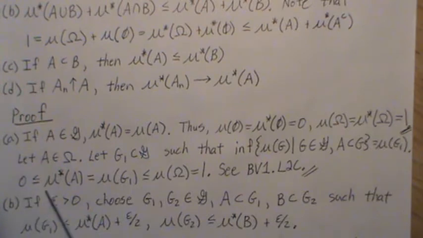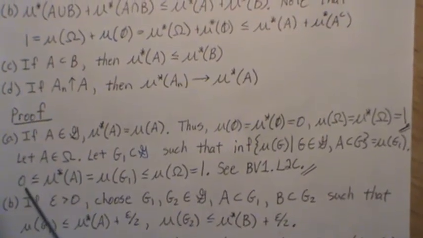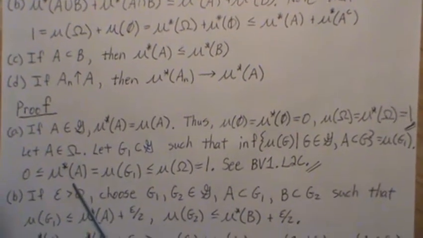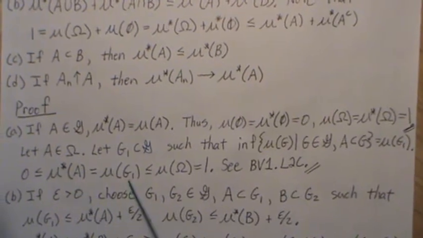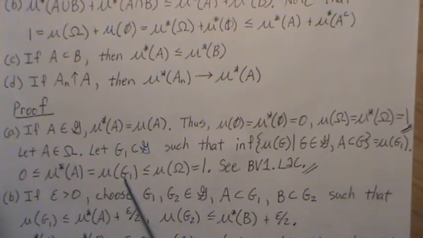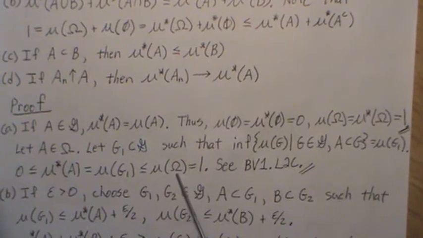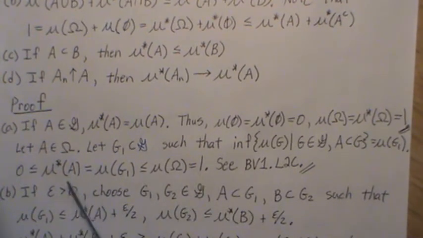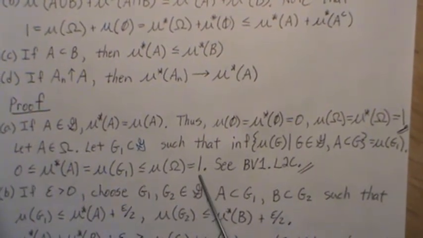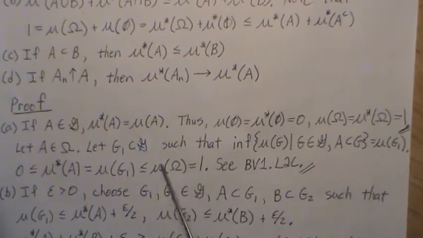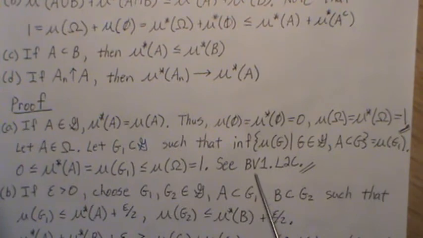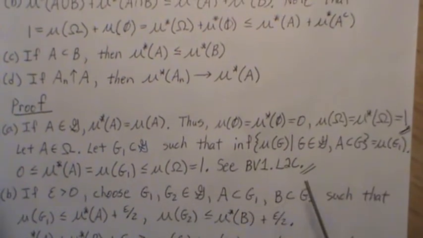Now, this probability measure is clearly greater than or equal to 0, right? And the G1 was the one that made these two equal, and that's less than or equal to omega, which is equal to 1. So this measure is always between 0 and 1. And for this property, that's BV1 lemma 2c in the video that we mentioned.